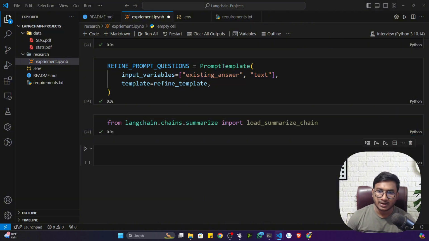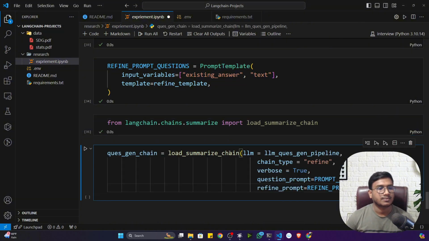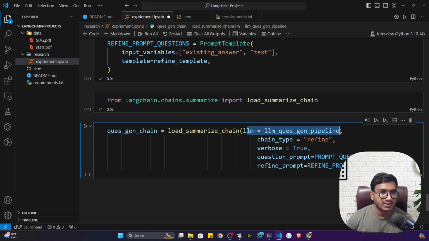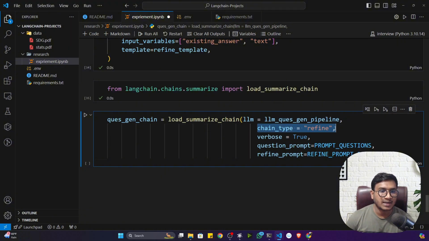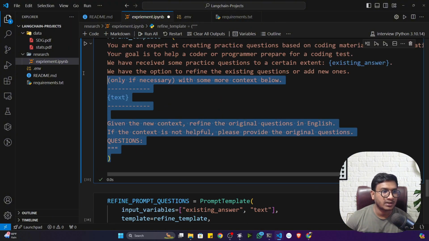Now we'll be creating my entire chain. See, this is the entire chain. First of all, you have to give the large language model. The LLM we have defined is GPT 3.5. Then chain type is equal to refine, because we have prepared one refined prompt template.